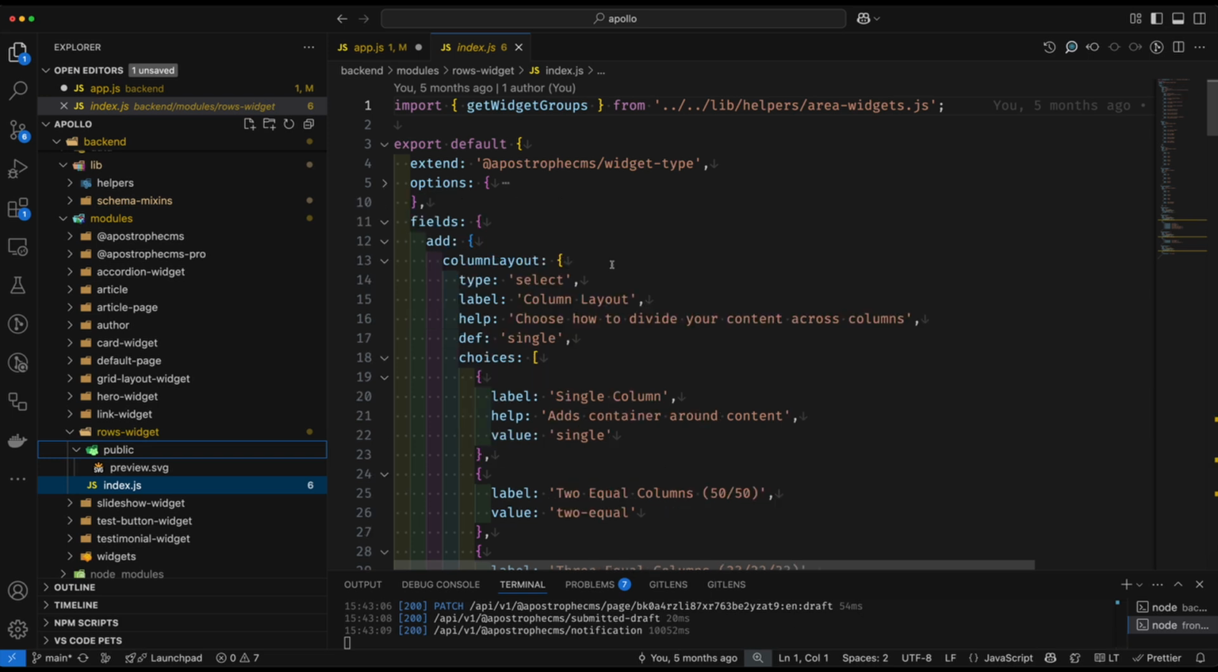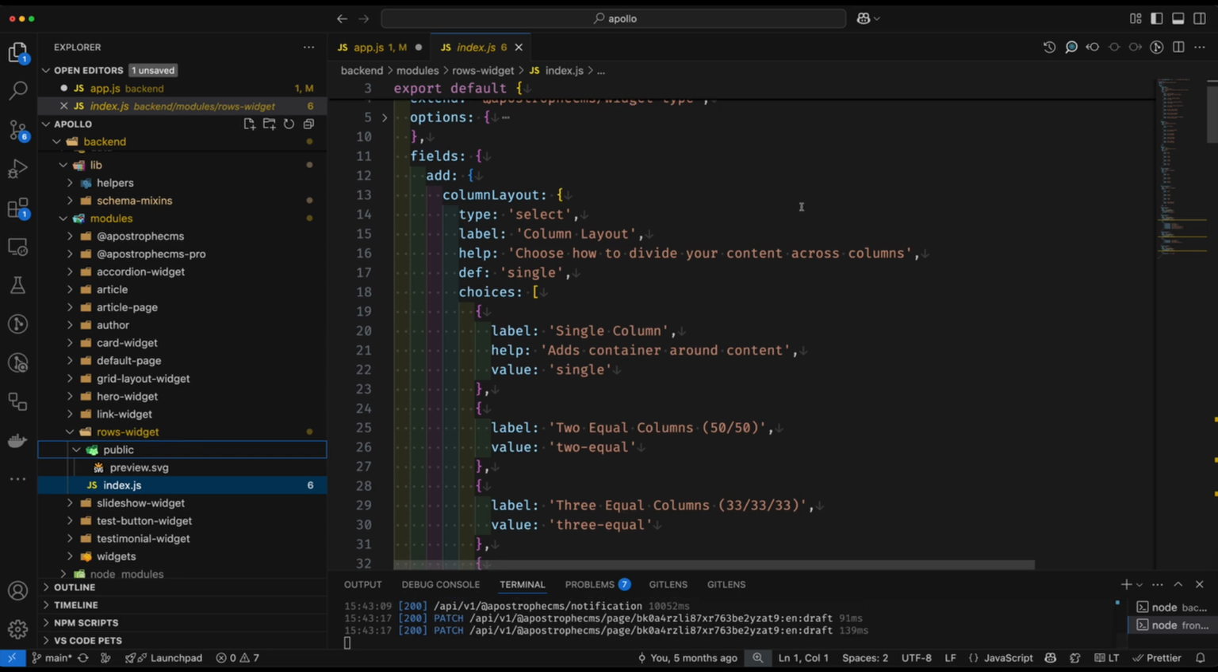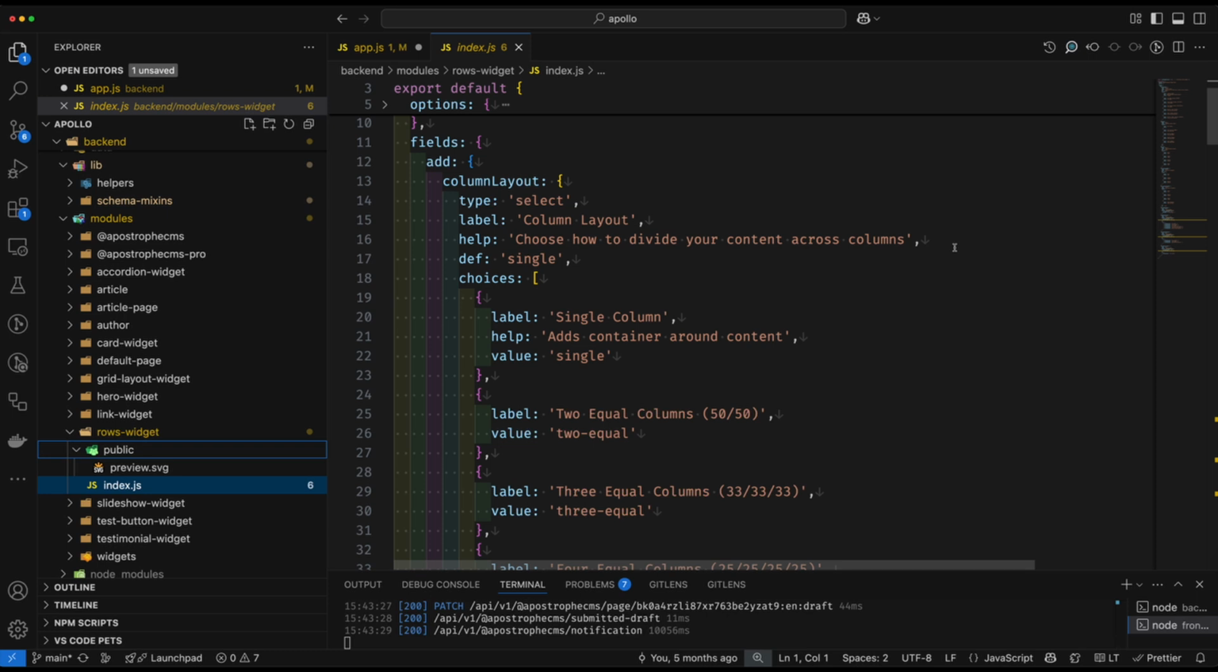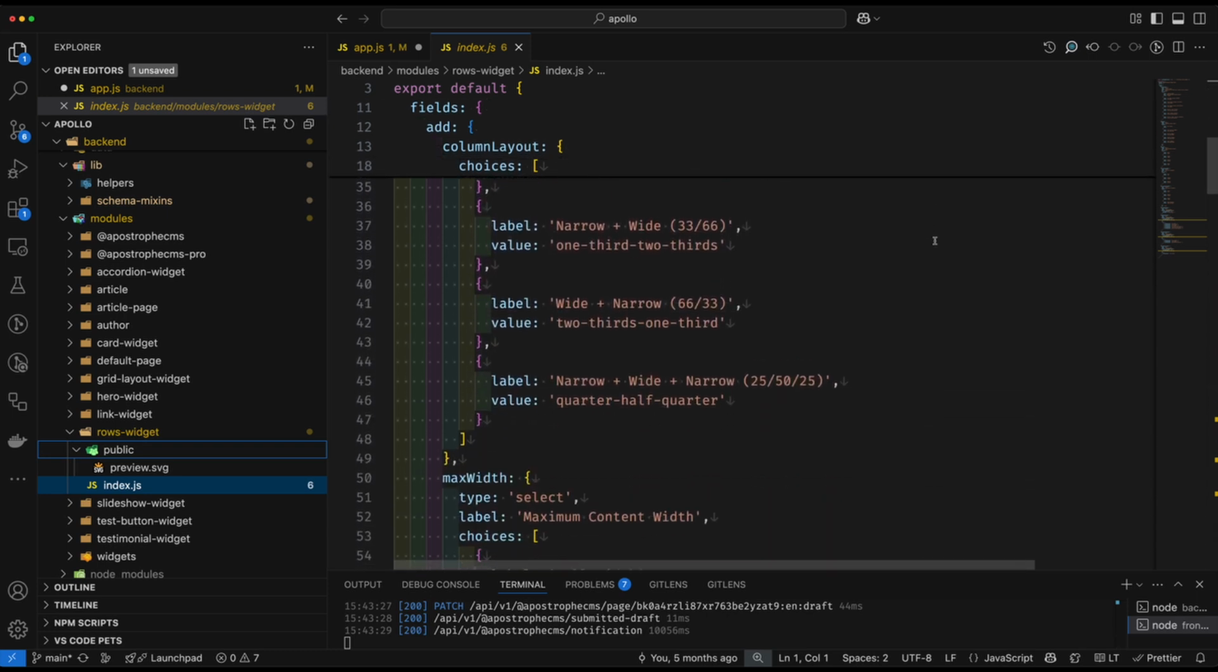So below that, now we have our fields. In the case of the rows layout, what we're allowing the content manager to do is to select how to divide the content across the particular row. So basically, how many columns each row will have. And here we're giving them a fixed set of choices.